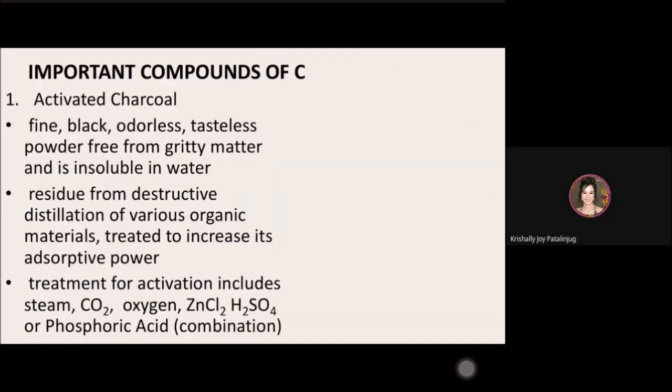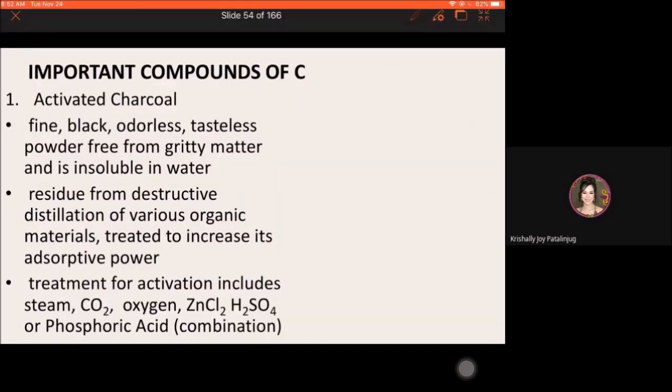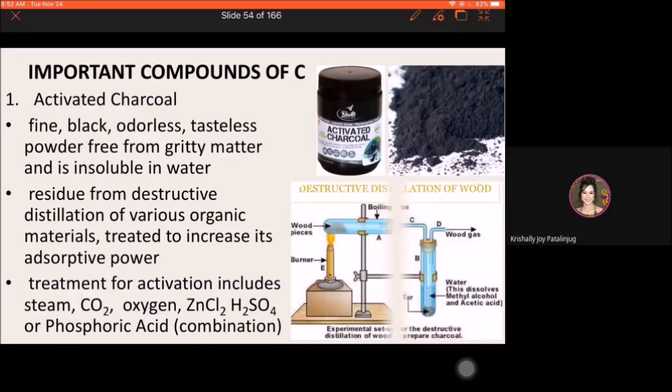So we will now have the compounds, just a few compounds of carbon. Those we already mentioned, for example, activated charcoal. I mentioned it in the previous groups of elements. Activated charcoal is part of the universal antidote. In particular, activated charcoal is actually a residue from a process called destructive distillation of an organic material.